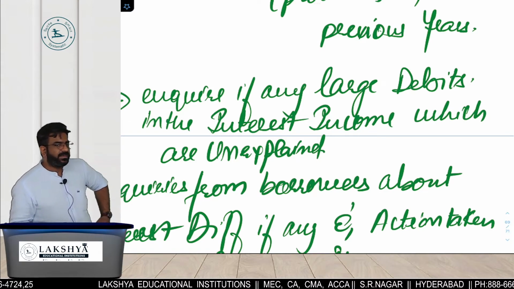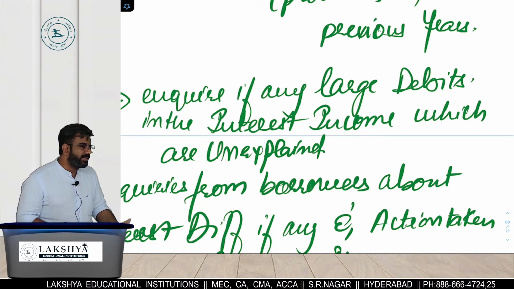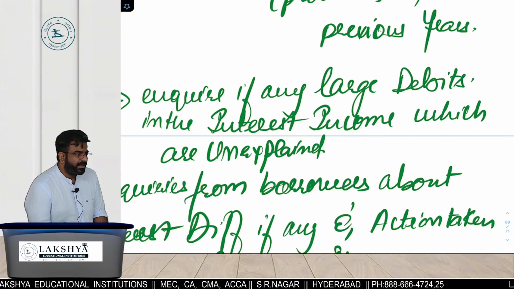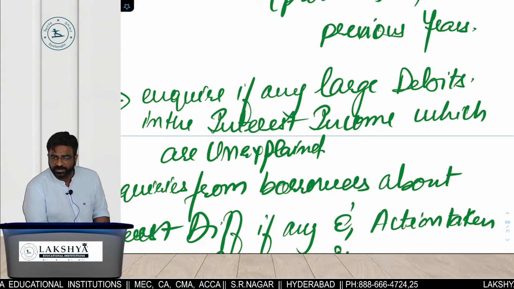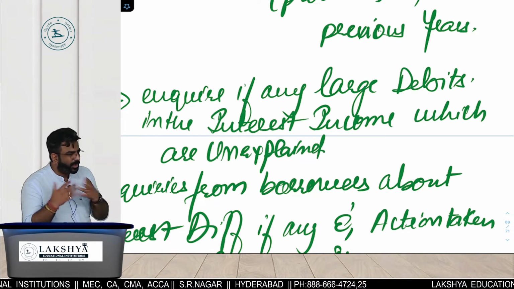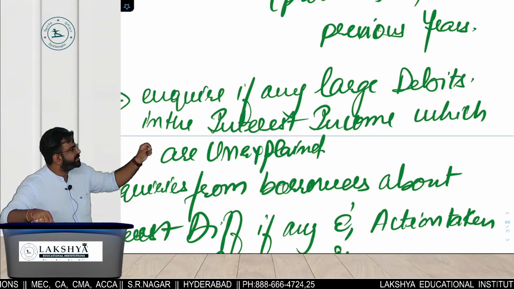Interest income is the credit side income of the bank, but you are doing debits on that. It means what? You are waiving the income. What does waive off mean? Forgetting it. You are telling them not to pay, and is that explained or unexplained? Unexplained. That's the reason it is an eye-catching point.